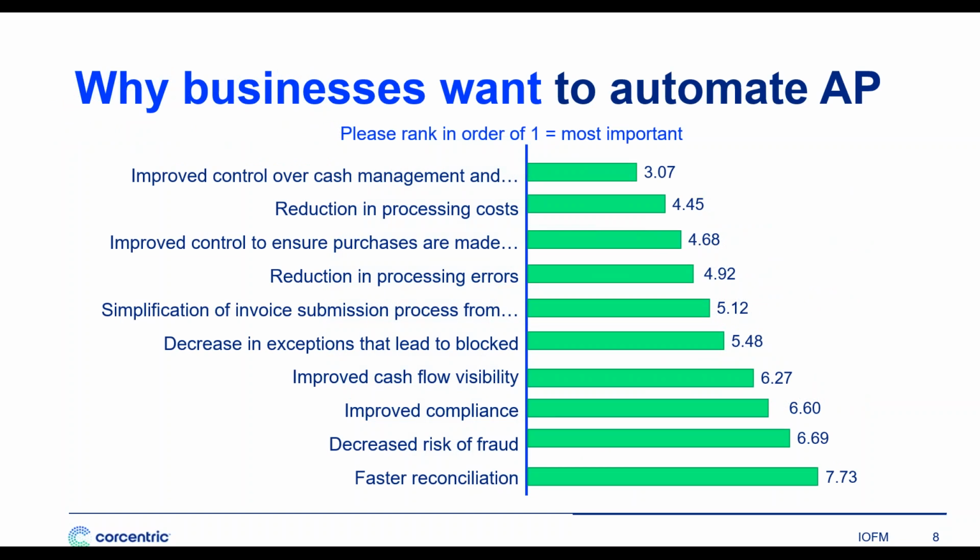It doesn't have to be this way. Automation solves those problems and provides significant strategic benefits in the bargain. The number one reason, in fact, that organizations want to automate their accounts payable isn't to reduce costs, although that's still high on the list. It's actually to improve control over cash management and spending. That's right.